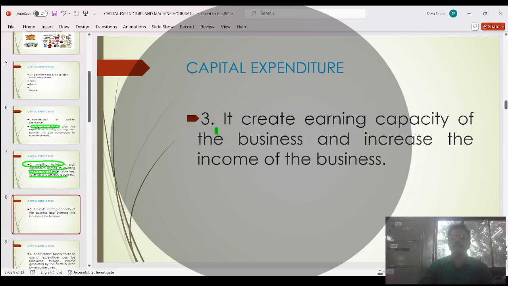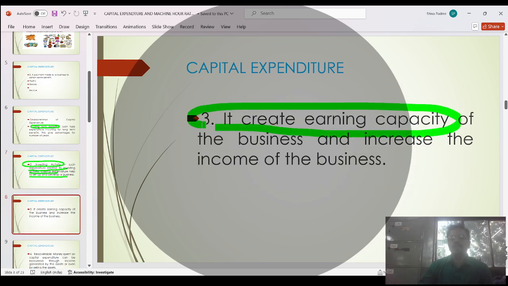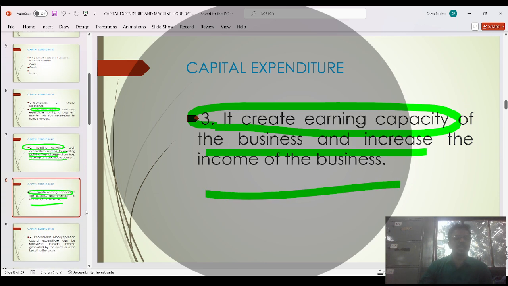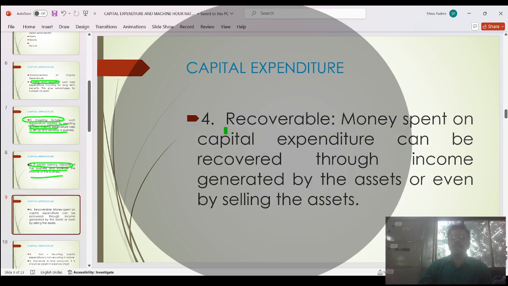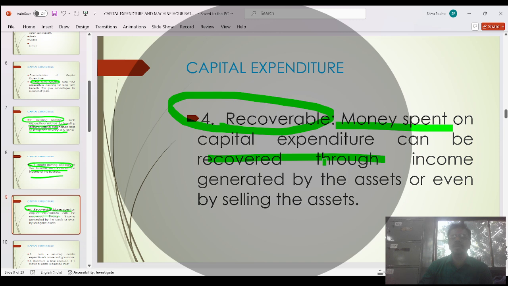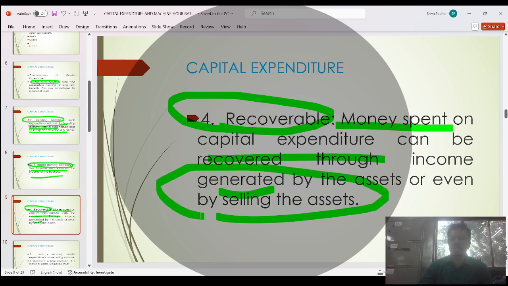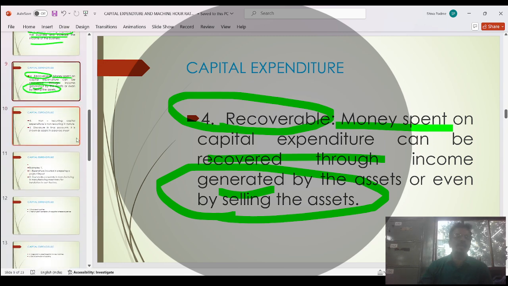After that, it creates the earning capacity of the business, that means it increases the capacity of the business, therefore it is called capital expenditure. Next, recovery. Money spent on capital expenditure is going to be recovered within the coming years, through the income generated by the asset and even through selling the asset. Sometimes you can sell the asset and get income. That is called recovery.